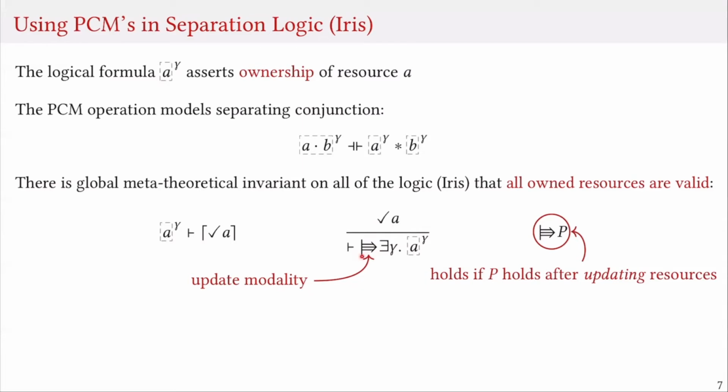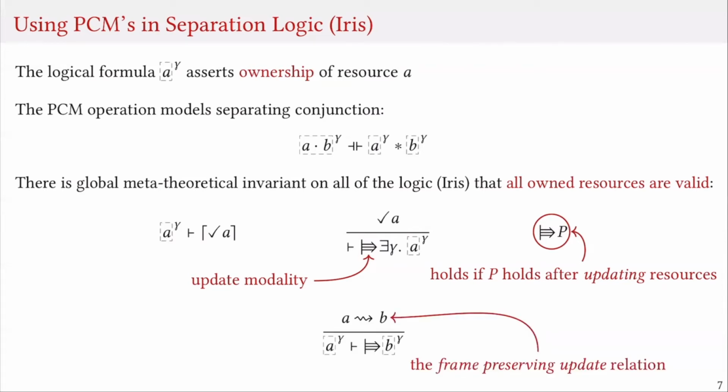The update modality models how we update and allocate resources. Intuitively, the proposition update P holds whenever P holds after updating resources. Now, if we own some resource A, we can update it to some other element B of the PCM if we have that A frame-preservingly updates to B. The frame-preserving update basically says that we are not invalidating the global invariant that I mentioned before. That is, by updating from A to B, we are not invalidating other resources in the system.